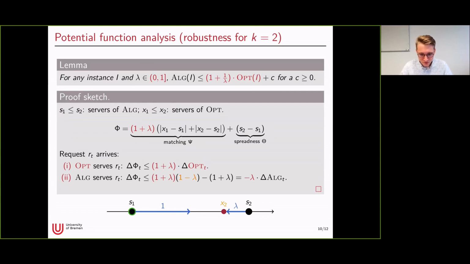So here the worst case changes to that actually server X2 is on the request, which means that the distance between X2 and S2 decreases by lambda, but the distance between X1 and S1 may increase by 1. And then we get some different constants in the lemma, but we can still prove the robustness ratio of 1 plus 1 over lambda.